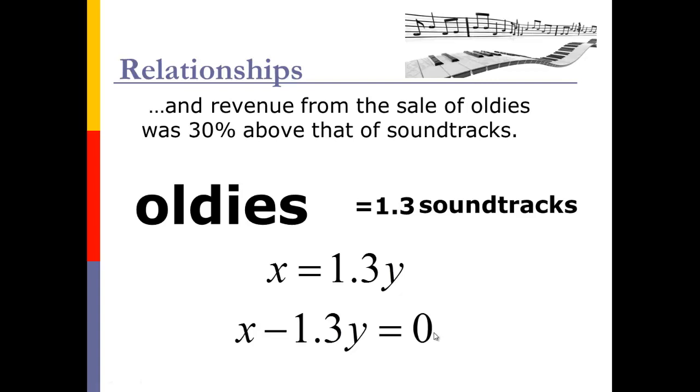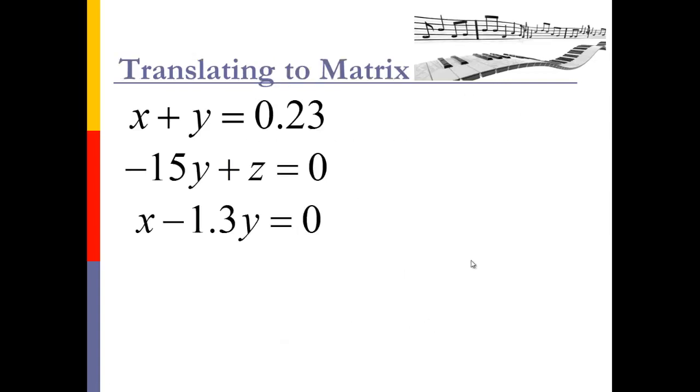So now that I've got all my equations, let's take a look at those equations. So here's my three equations that I made. I have three variables, x, y, and z. So three variables, three equations. I'm good to go. Let's hope this works out.